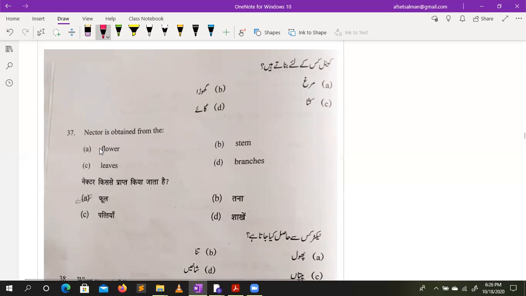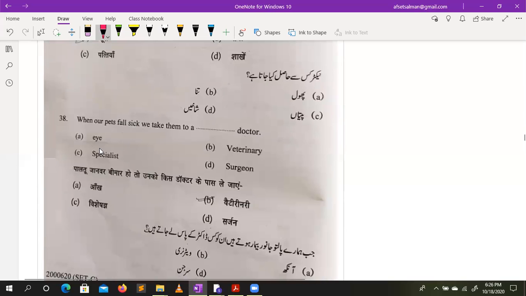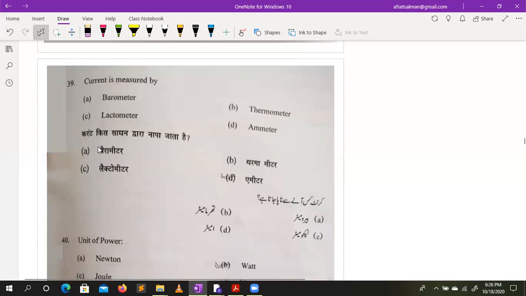Nectar is obtained from flowers. When our pet falls sick, we take them to a veterinary doctor, not a physician or surgeon.